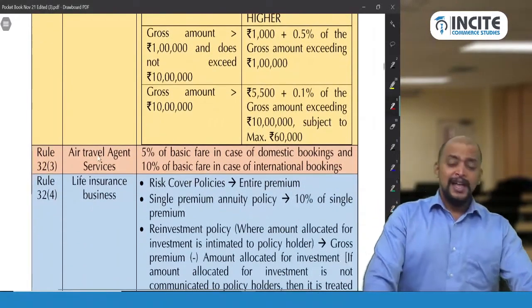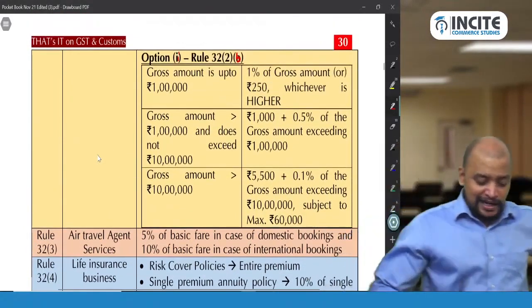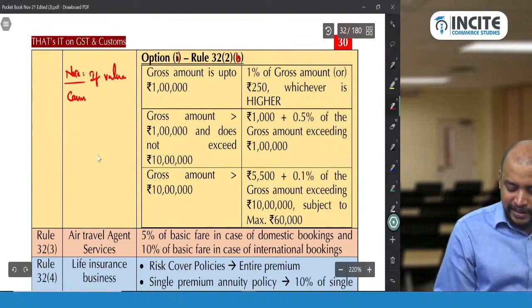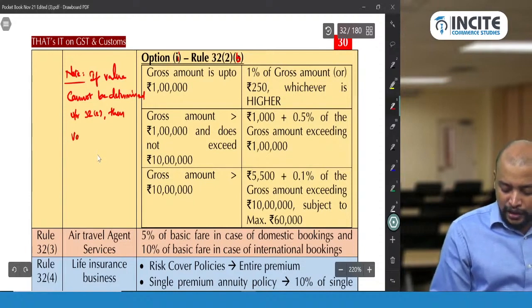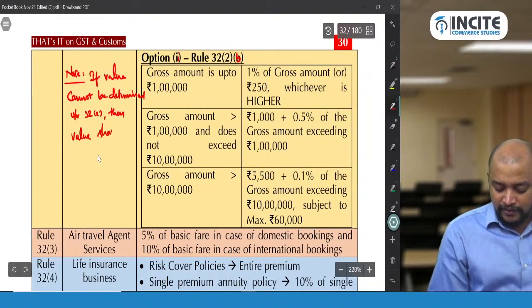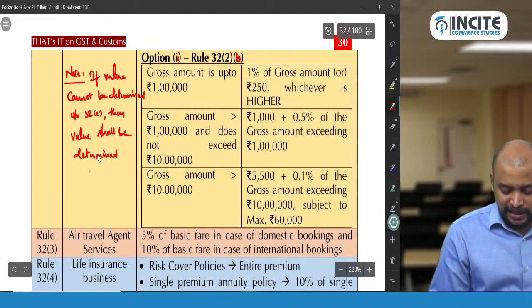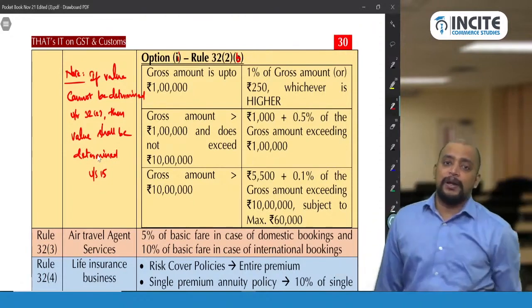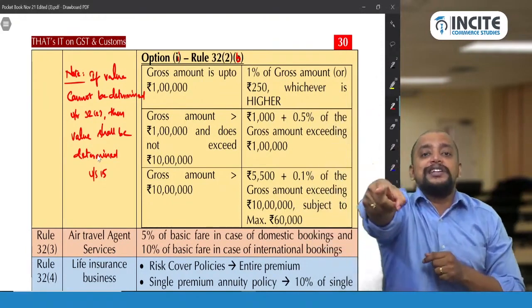And wherever value cannot be determined under rule 32 sub rule 2, then value shall be determined under section 15. So we need to take section 15 transaction value and apply it, because transaction value is with respect to each invoice.